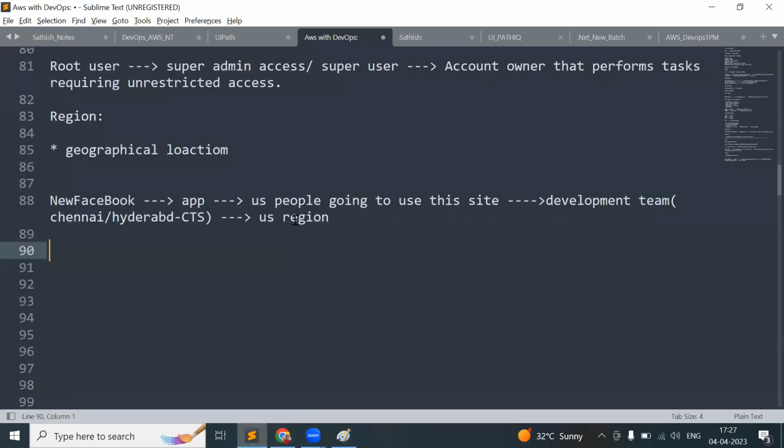So obviously we need to focus upon the people who are using the website, not the development team or the operations team who are maintaining the sites. We need to focus upon the customer place, not the development place.